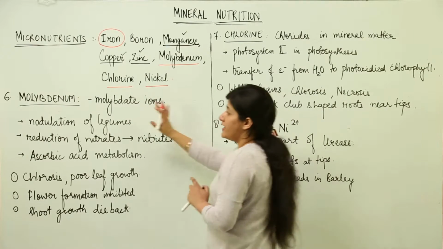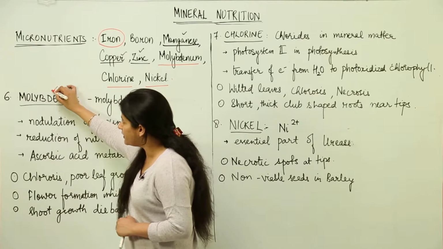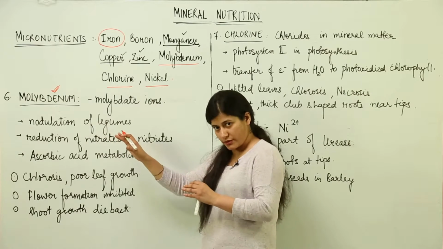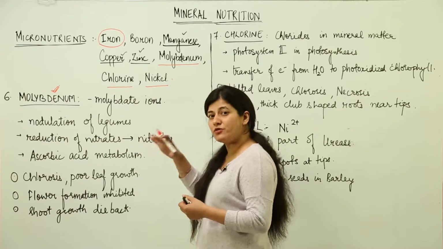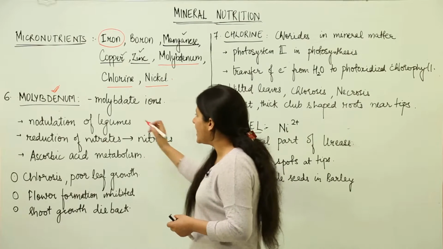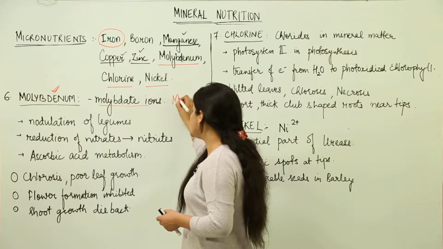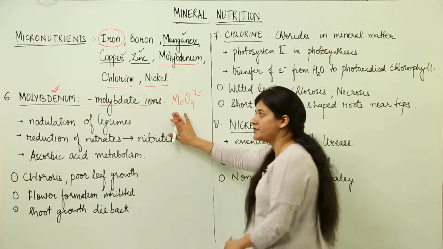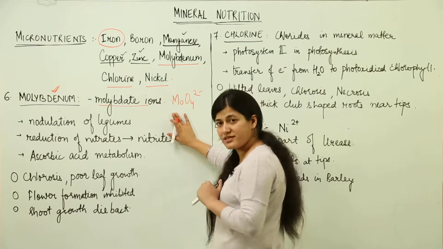First of all, let's talk about molybdenum. You have to remember that this particular mineral element would be primarily present in the roots instead of the shoots. It would be present in the shoot system though, but it would be more concentrated in the roots. It is absorbed in the form of molybdate ions from the soil. Molybdate ions from the soil would be taken up. That is the available form which the plant is able to take up.